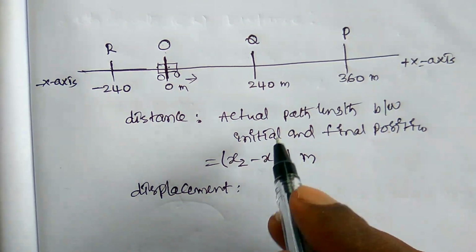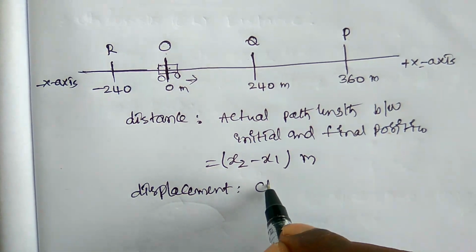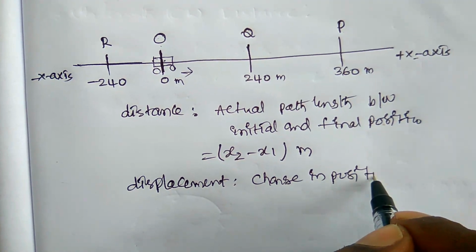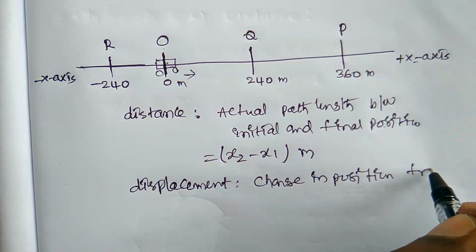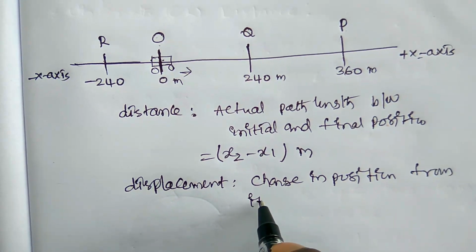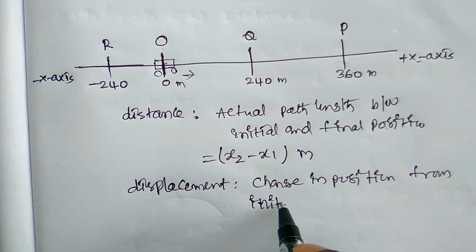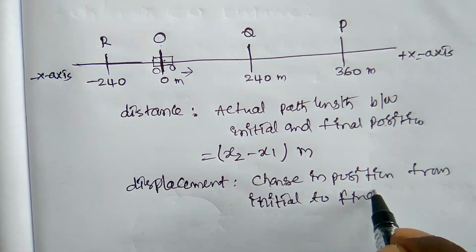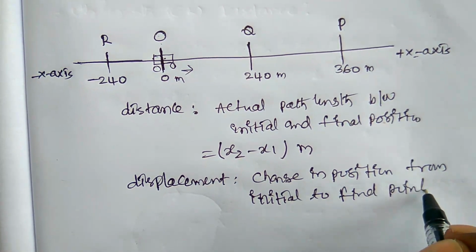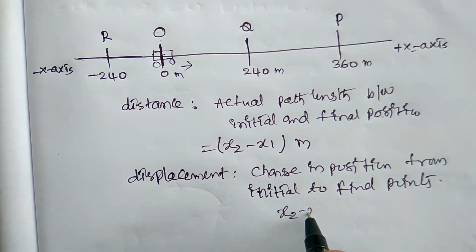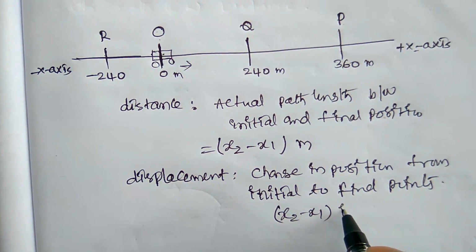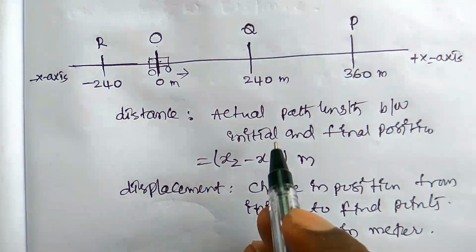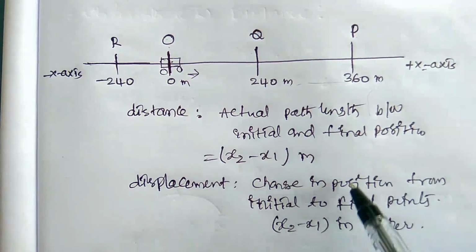So this is the change in position from initial to final points. So this is also x2 minus x1 in meters.